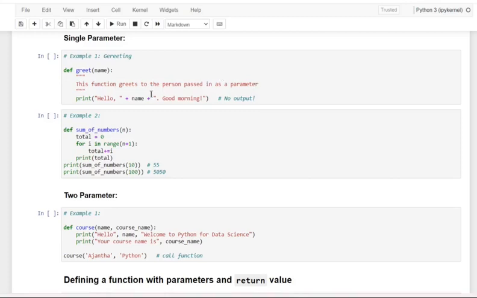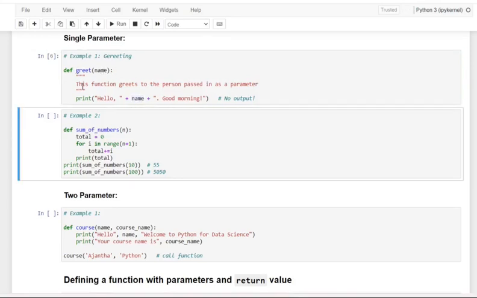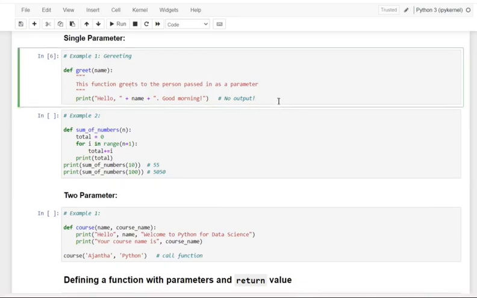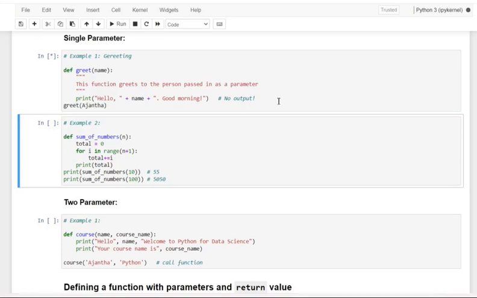So whatever name you are going to call would be the name greeted here. Here I haven't called anything yet, but anyhow, let me make use of greet and provide Ajanta.